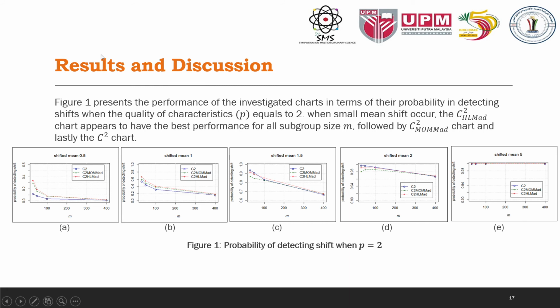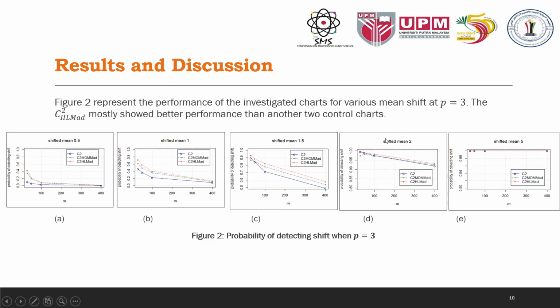Figure 1 represents the performance of the investigated charts in terms of their probability of detecting shift when the quality characteristic P equals 2. When a small mean shift occurs, the C-square HL with MED chart appears to have the best performance for all subgroup sizes M, followed by the C-square MUM with MED chart, and lastly the classical chart.